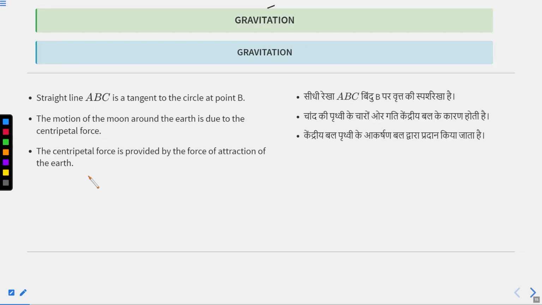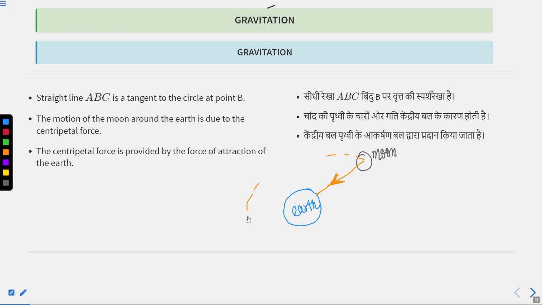So the motion of the moon around the earth is due to a centripetal force. There is a force between the earth and the moon. There is a centripetal force which the earth is providing to the moon.